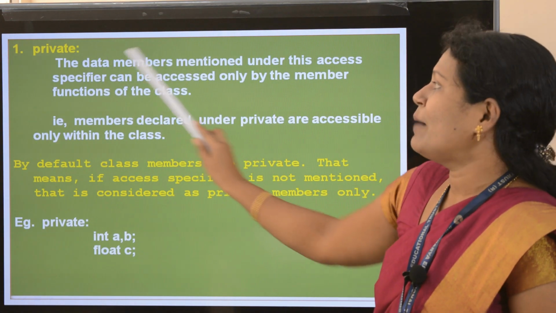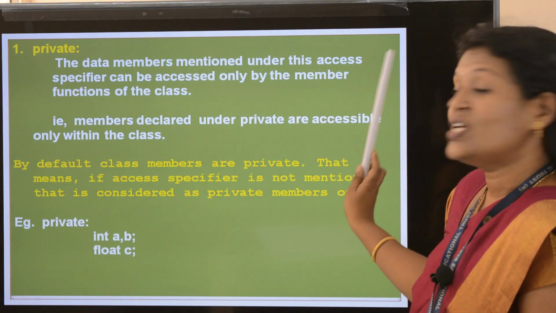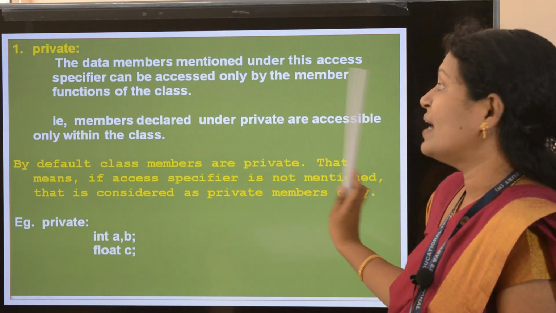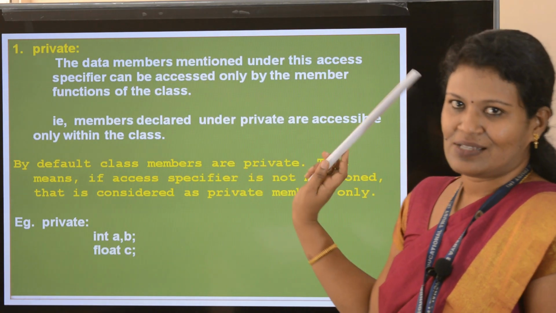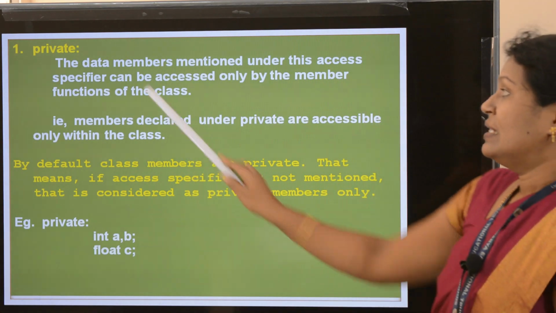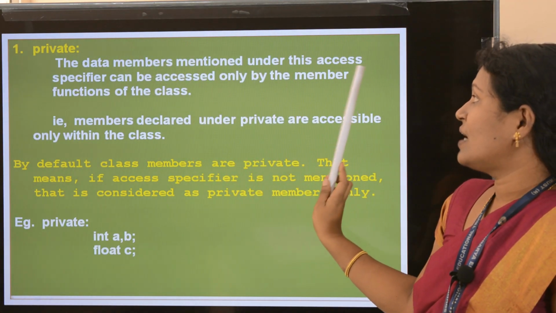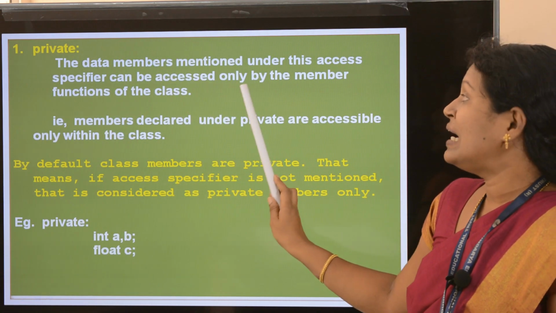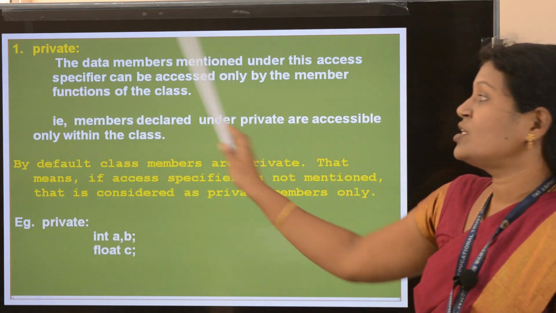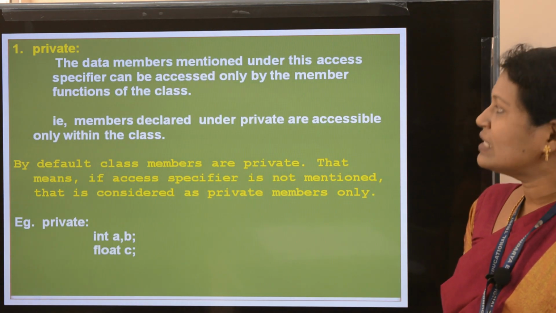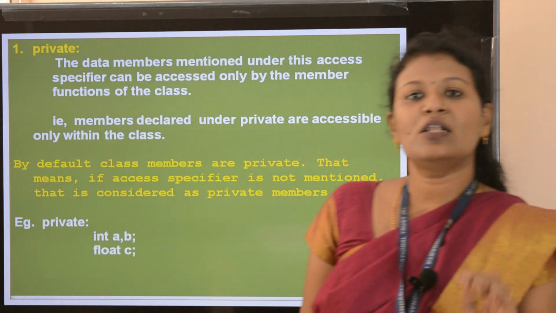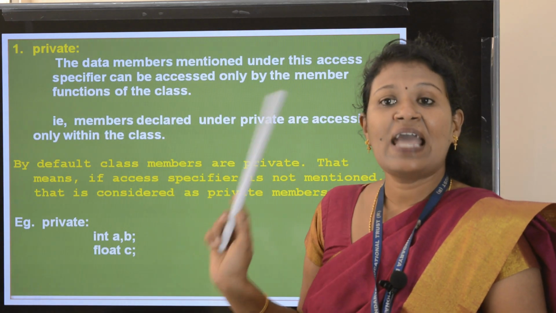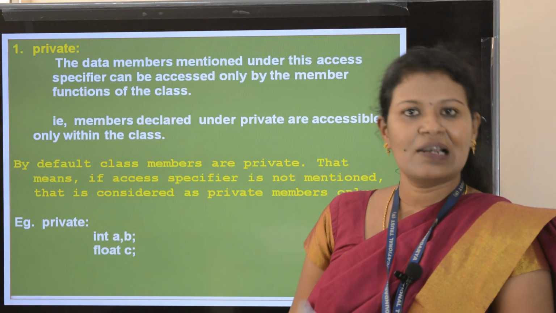The data members mentioned under this access specifier can be accessed only by the member functions of the class. So whatever you give inside the private access specifier can be accessed only within the class.